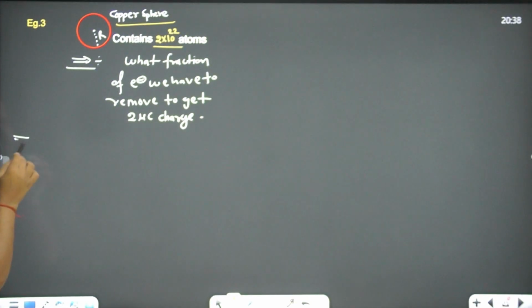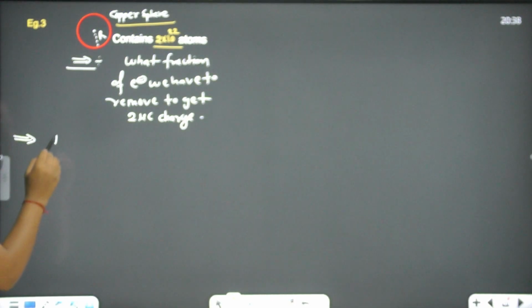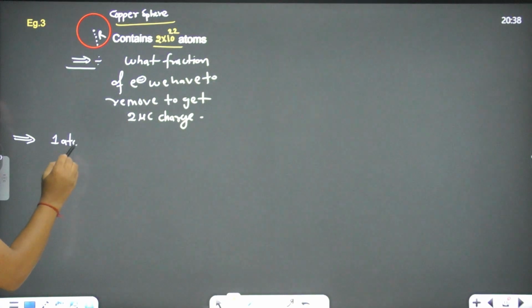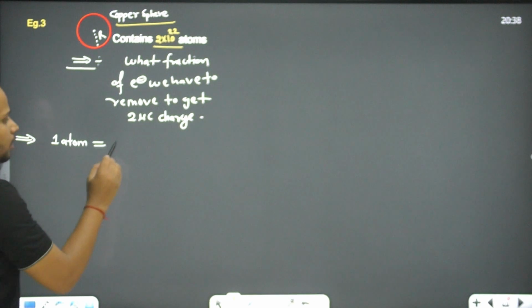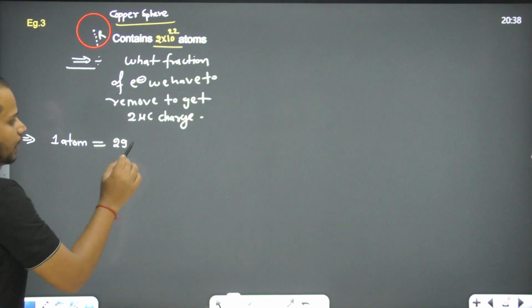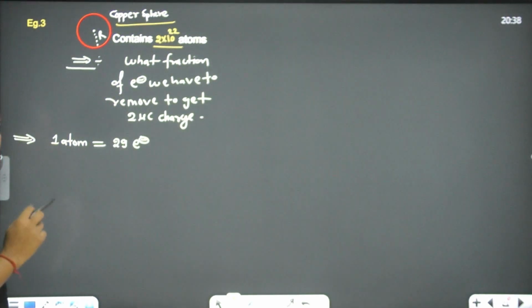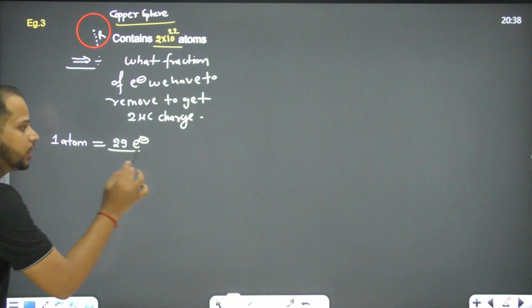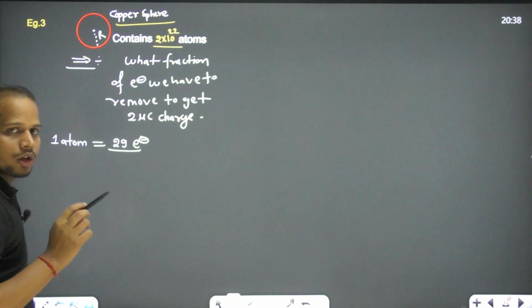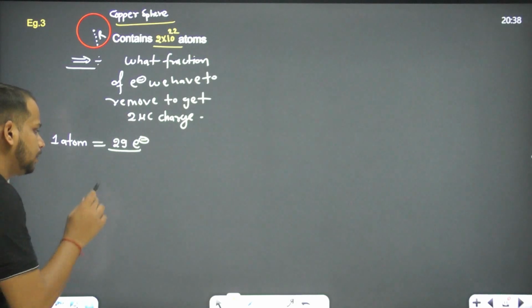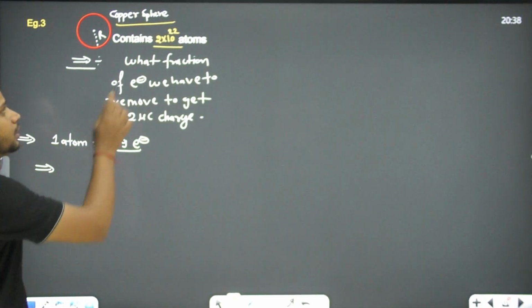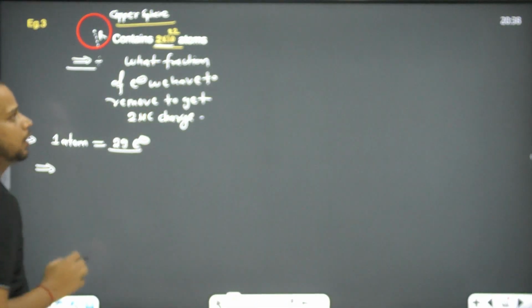First, if I am saying we have copper, so what is the copper? In one copper atom, we have 29 electrons, right? Am I correct? In one copper atom, we have 29 electrons. If in one copper atom we have 29 electrons, how many atoms are here? 2 into 10 to the power 22.